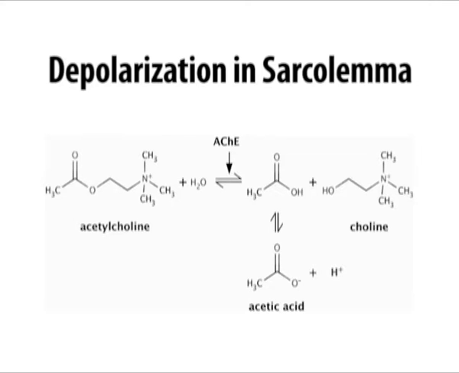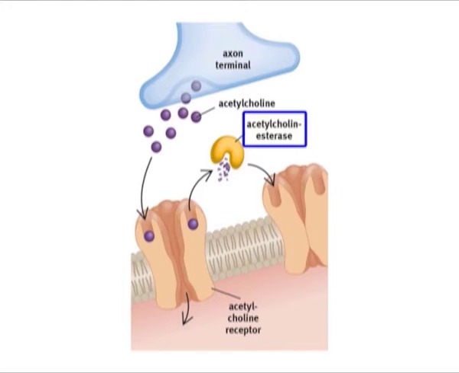Acetylcholine is broken down by the enzyme acetylcholinesterase into acetyl and choline. Acetylcholinesterase resides in the synaptic cleft, breaking down acetylcholine so that it does not remain bound to acetylcholine receptors, which would cause unwanted extended muscle contraction.